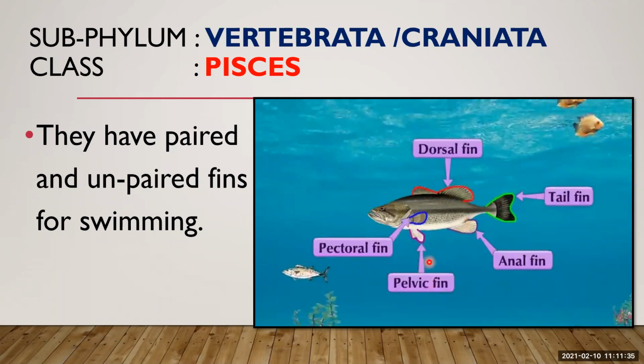It also gives stability and helps maintain balance. So these are the functions of the different fins. Keep in mind the tail fin, also known as the caudal fin. What is its function? To control the direction. It is like a steering; it controls the direction of the fish. So they have paired and unpaired fins for swimming.